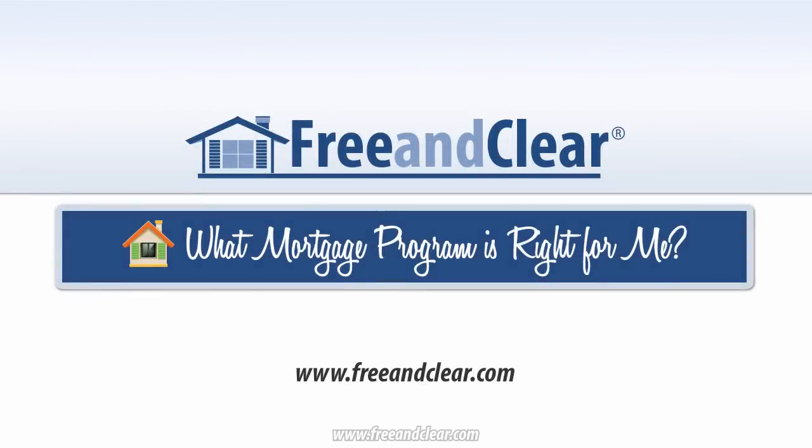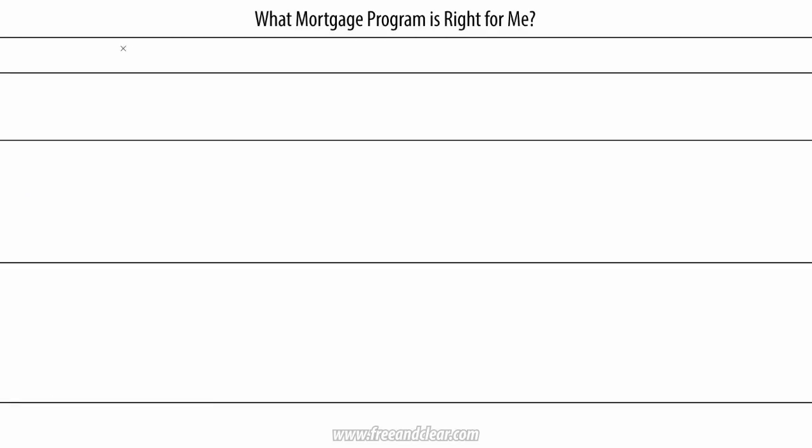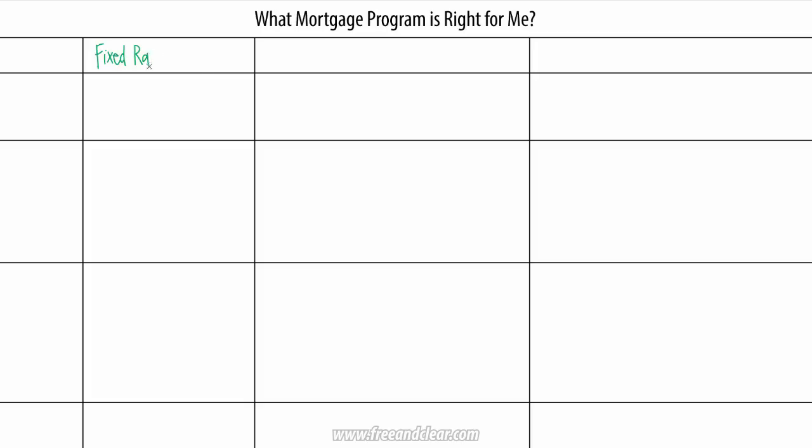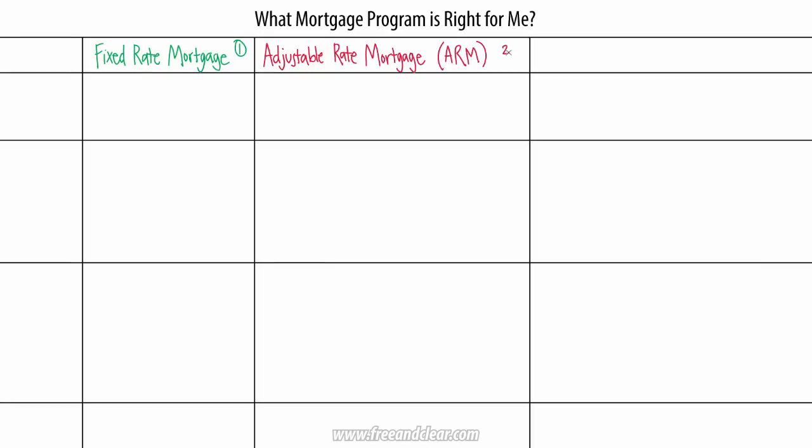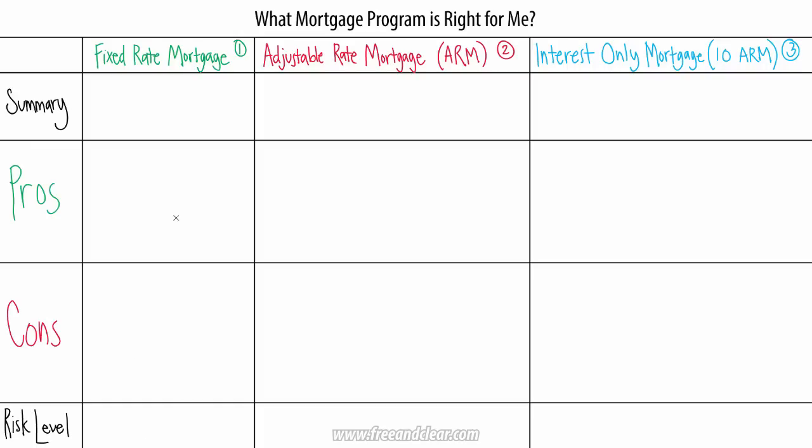One of the most popular questions we get at freeandclear.com is what mortgage program is right for me. We're going to review the three most common mortgage programs: fixed rate mortgage, adjustable rate mortgage, and interest-only mortgage, and discuss the positives and negatives of each type to help you select the program that best meets your financial goals.